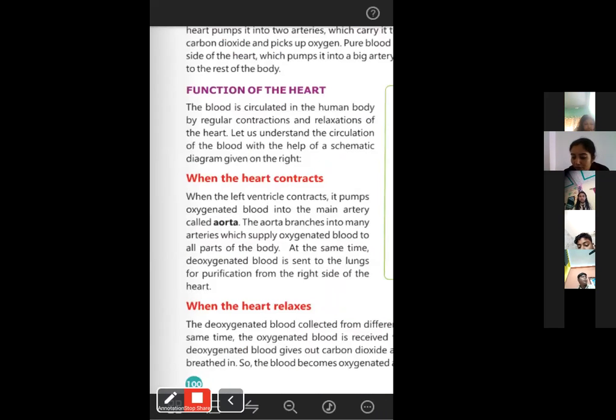Okay, is it clear now? The structure of the heart. Next, the function of the heart. What is the function of the heart?